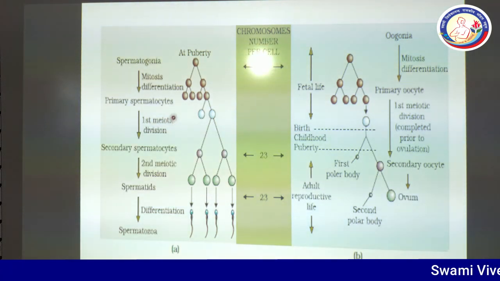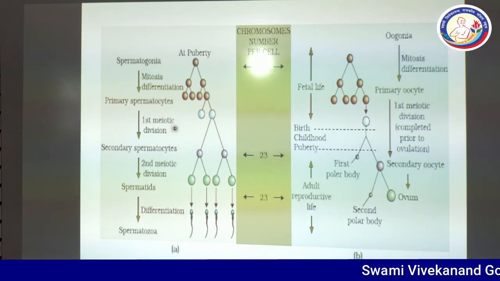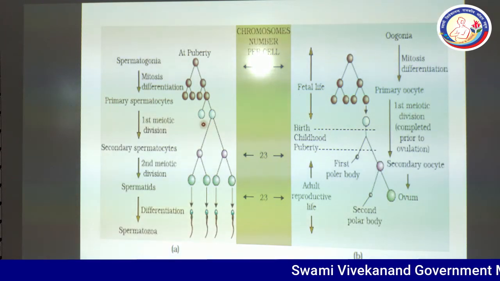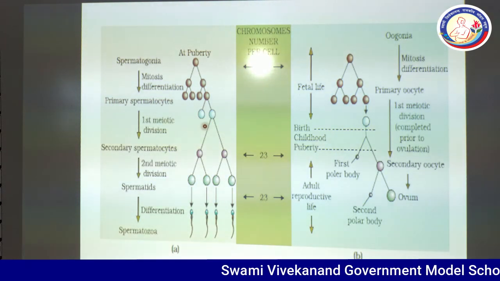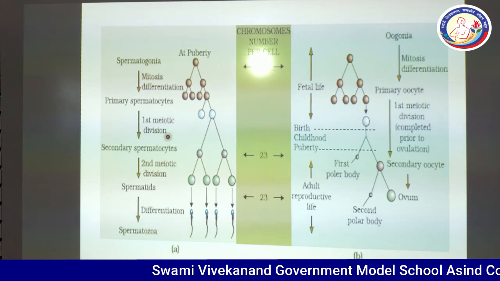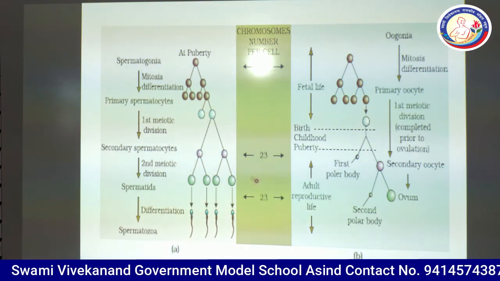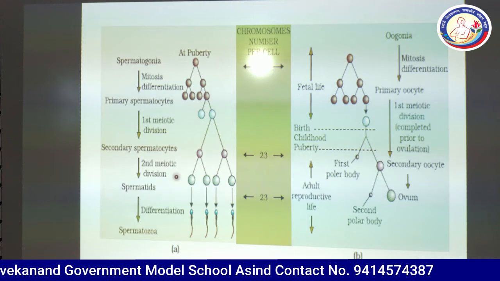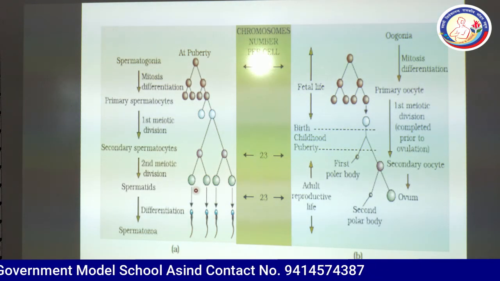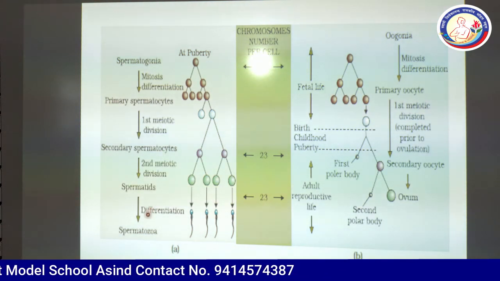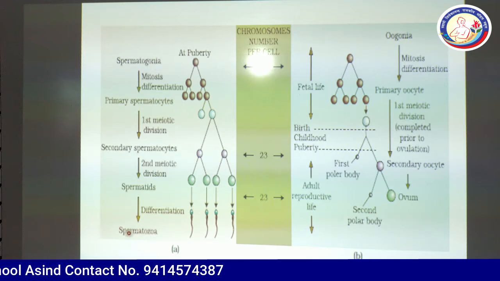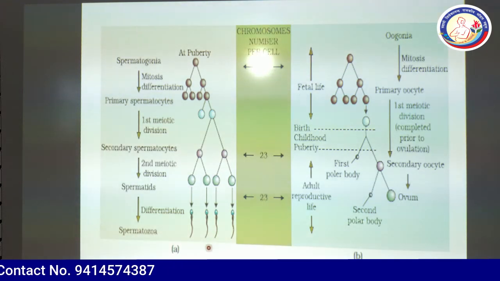It shows the first meiotic division to produce 2 cells. These are haploid and are known as secondary spermatocytes. After the second meiotic division, spermatids are produced, which are haploid in number but non-motile and heavy. After differentiation, they form spermatozoa.